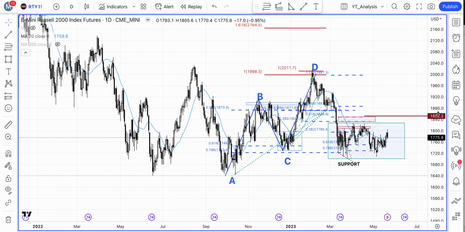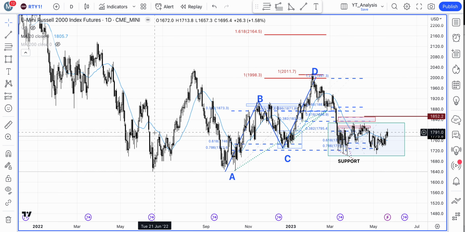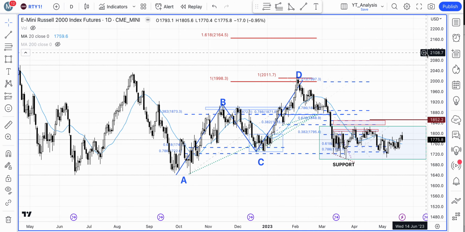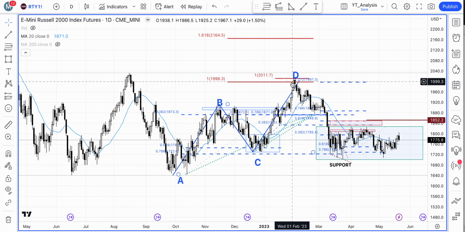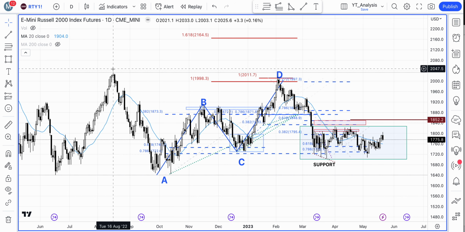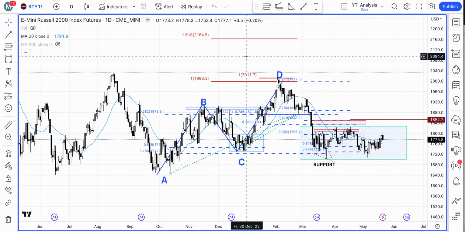But overall, if you look at it, since July, in fact June of 2022, so we're approaching about 1 year, the price action has been sideways, in fact a pretty large range, to be honest, but it's pretty much sideways in a trading range. And look at this beautiful ABCD, which we were able to catch the top to the tick, and also we had a structural resistance coming in from the left hand side here, forming a double top formation as well. So guys, this is what we are watching in the key US stock indices.